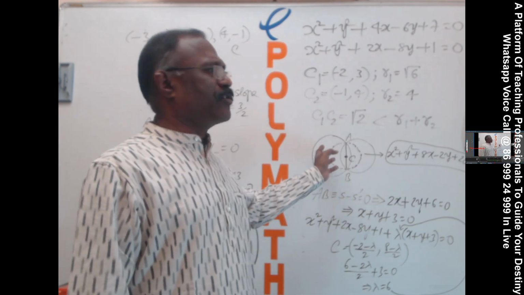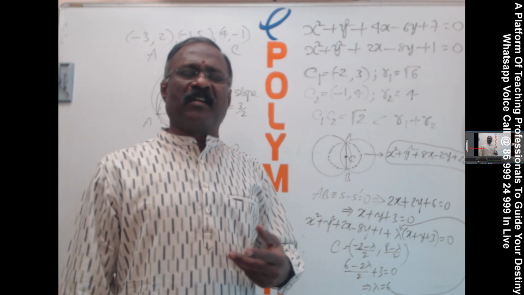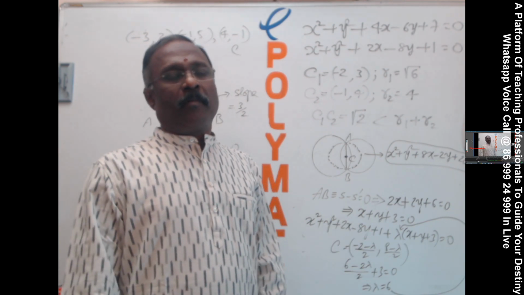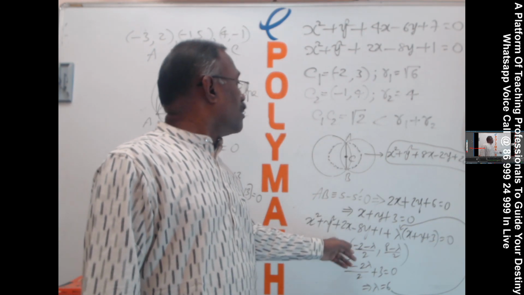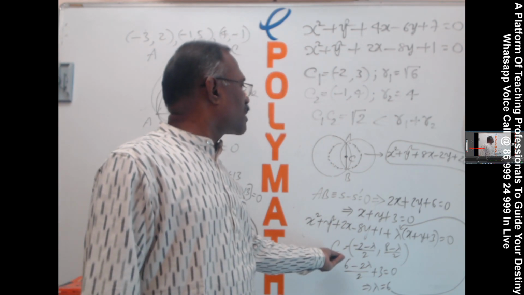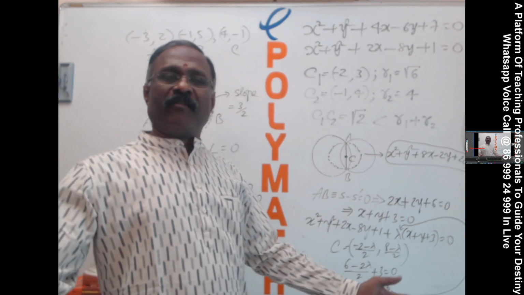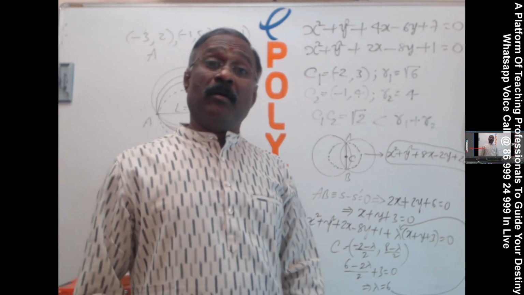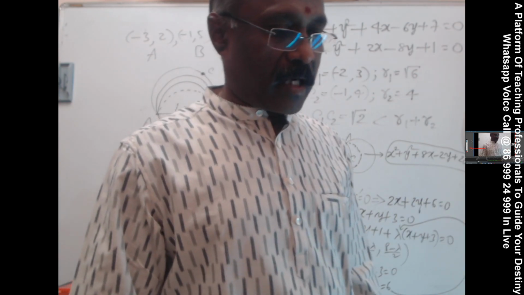You have many circles now in the system. To get the centers of all those circles, you have to give different values to lambda. But for our circle, the center must lie on the common chord. That is why I have taken the center and substituted in the common chord, and thereby I got the value of lambda. That lambda is substituted here to get the final equation. This is also an important concept to be remembered. Okay, let's continue.